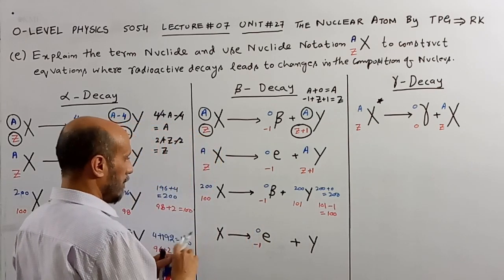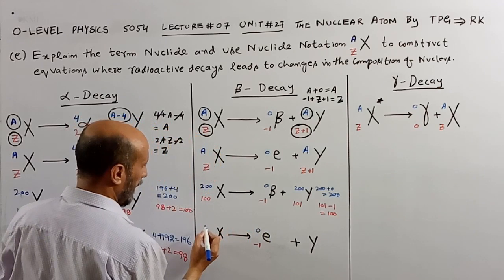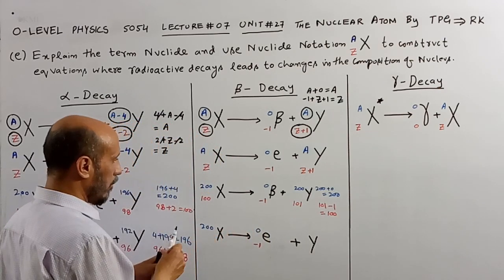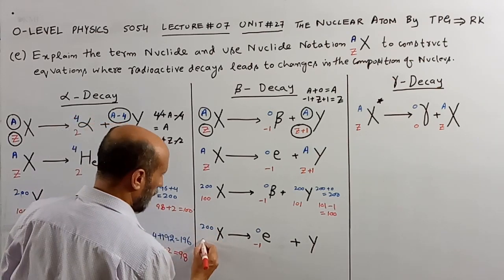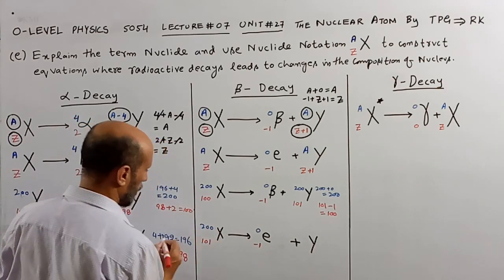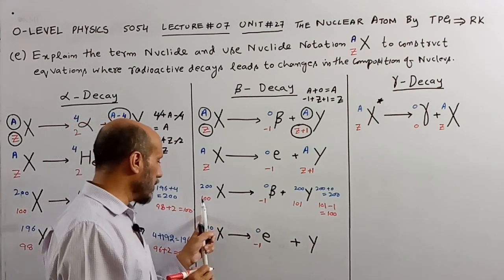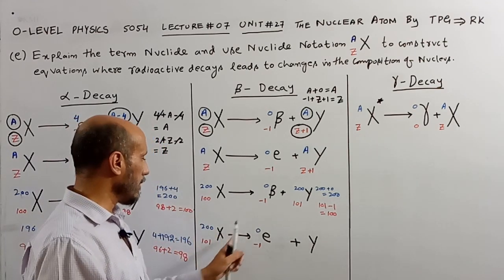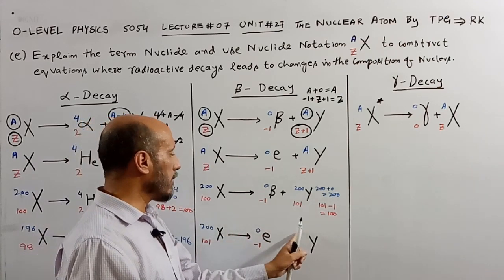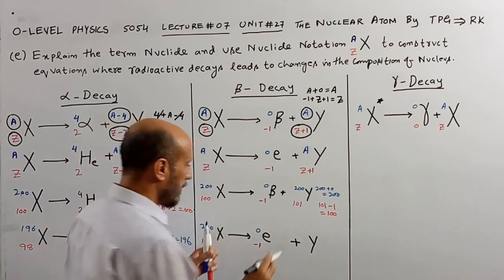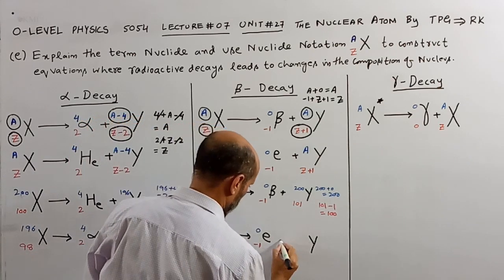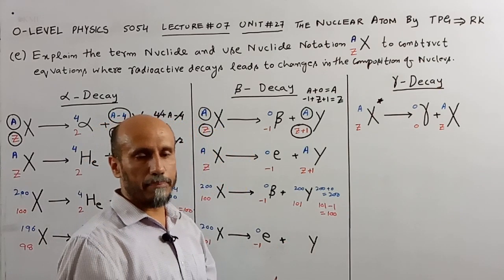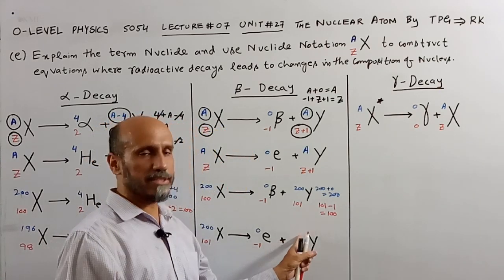Let's suppose another example. The value of A is equal to 200 and the value of Z is equal to 101. Now we will apply the concept: whenever a radioactive element emits a beta particle, the value of A remains as it is.